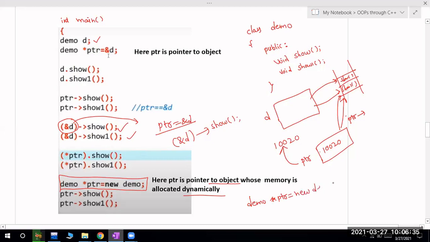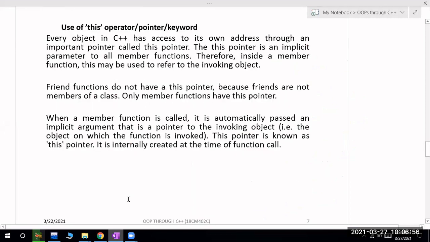Then this memory will be allocated dynamically, because I am using the new operator. The syntax is the same. If I want to access the data members, then I have to use the arrow operator. Hope everyone is clear with pointer to objects.